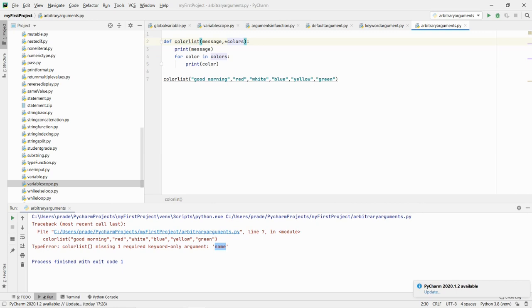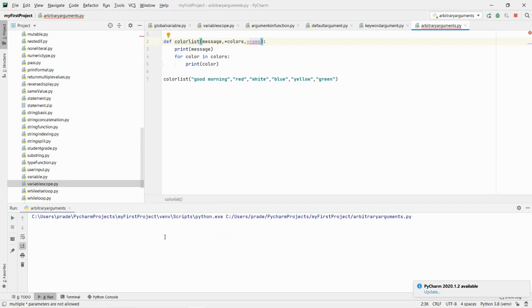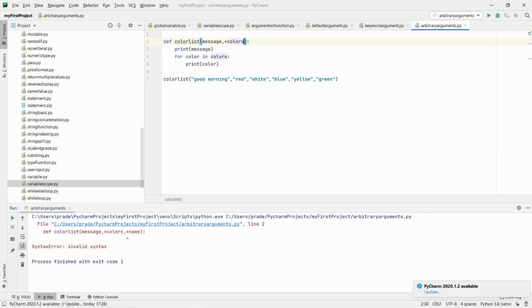And also you cannot pass more than one arbitrary argument. I cannot say something like star colors and star name. If I try to run this, you can see here I'm getting the syntax error. So always remember, if you're passing the arbitrary argument, then all the positional arguments should be before the arbitrary argument and you cannot pass two arbitrary arguments. That's all in this video. Thanks to everyone.